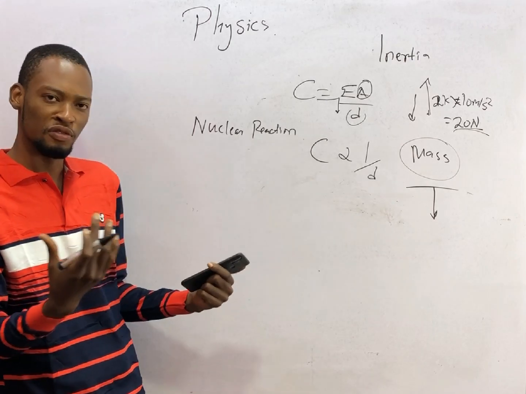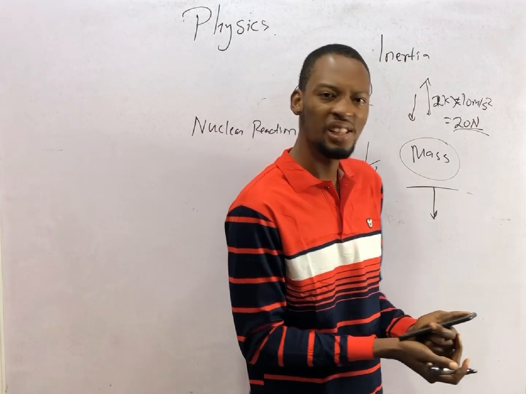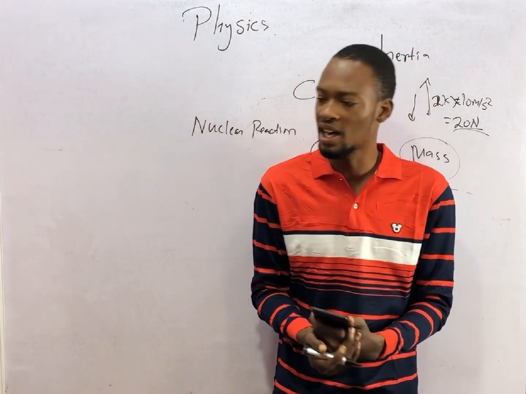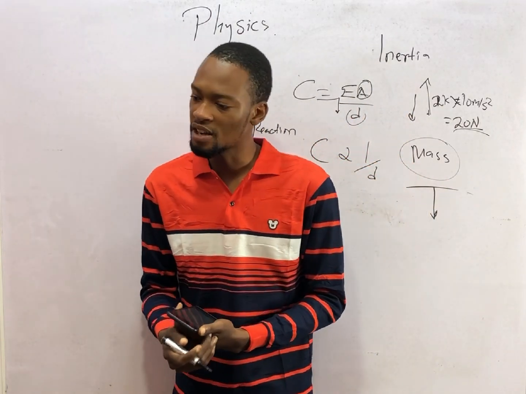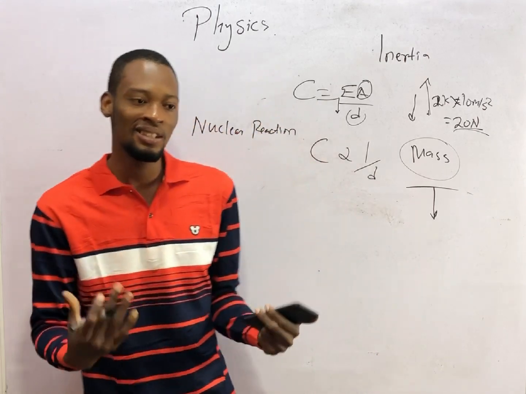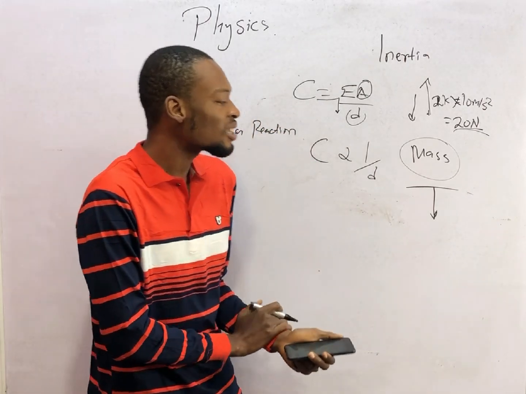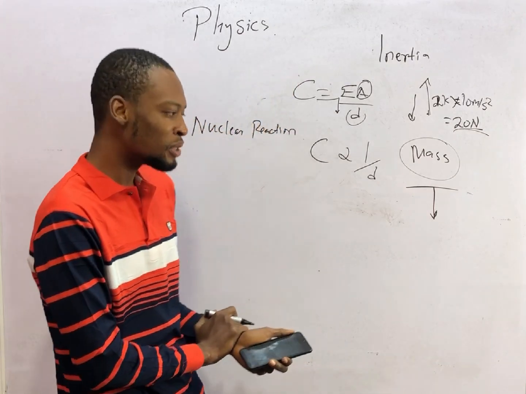While from the second law of motion, it states that the rate of change of momentum of a body is proportional to the force applied and takes place in the direction of the force. Remember, we said that the quantity of motion of a body is momentum, and I explained momentum in collision. So Newton's second law is still taking us back to momentum.